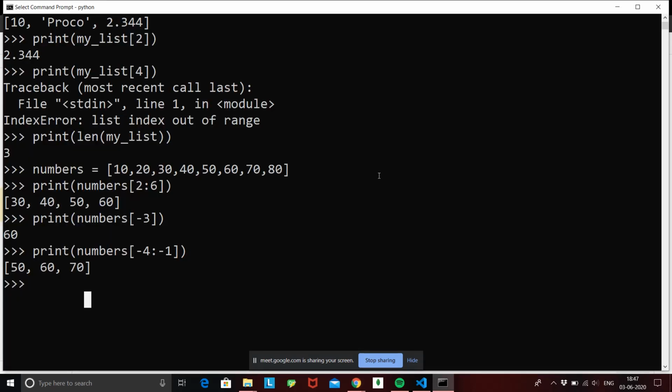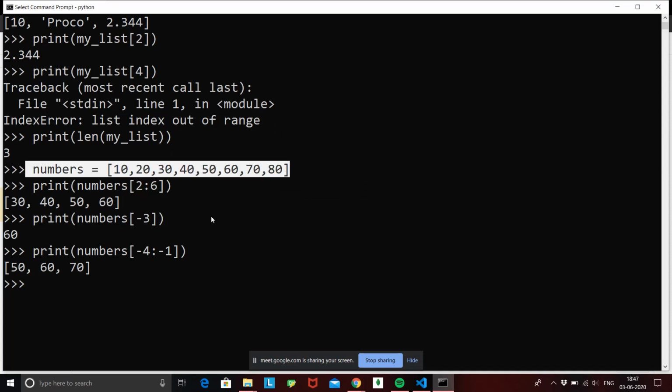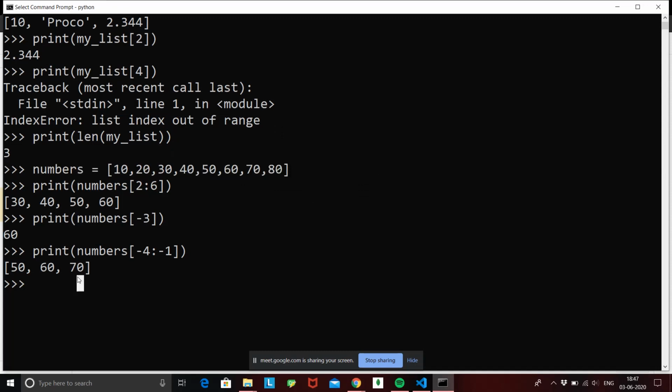Okay, so this is my list called numbers, and I want to add 90 and 100 also into my list. There are two ways you can do this. What you can do is numbers dot append. This is a property of list called append. What append does is add the value that you pass into it to the last position. If I do numbers dot append 90, it's going to append. Now if I print numbers,